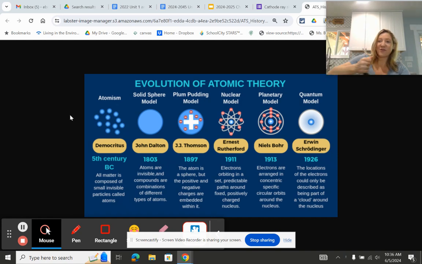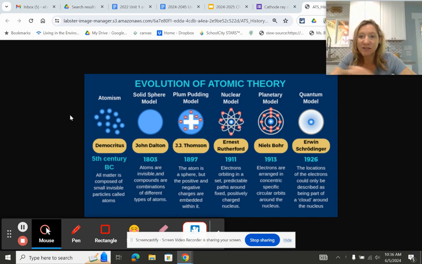Class, I wanted to go over the theory of the atom and how that has morphed over time. This is a good thing to keep in mind because a lot of times we make an educated guess or a scientific prediction based on the information we have, and then information changes, and so our answers change. So that's just something to keep in mind: a lot of times it's okay to have wrong answers because they could be right at the time.